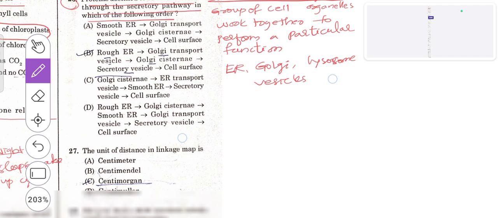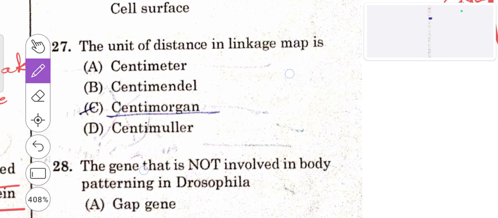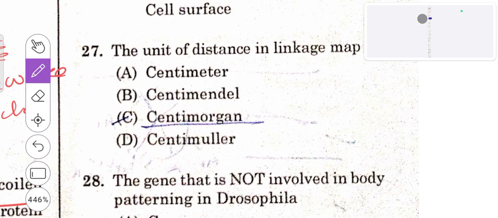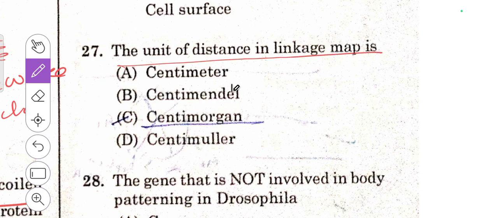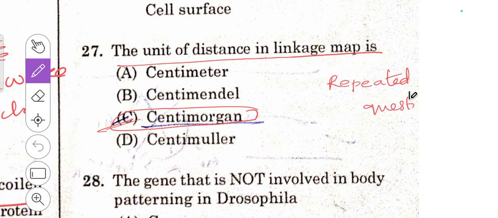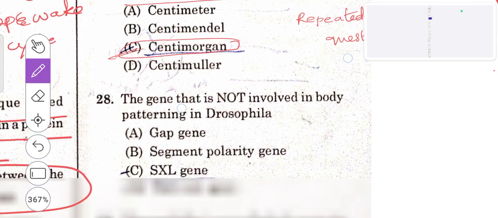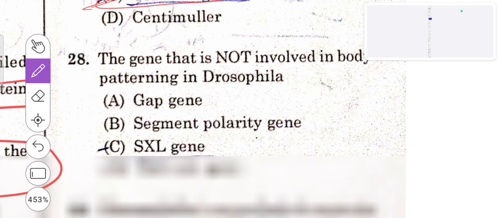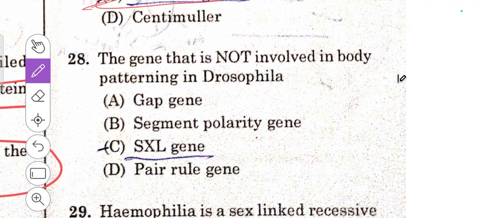Then read out the next question. The unit of distance in a linkage map is centimorgan. C is the right answer. It is one of the repeated questions. Then the 28th question is also a repeated question.